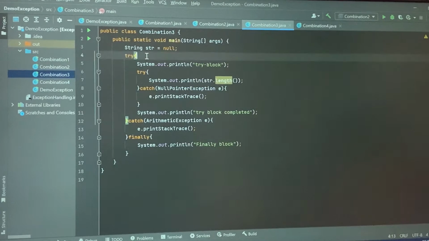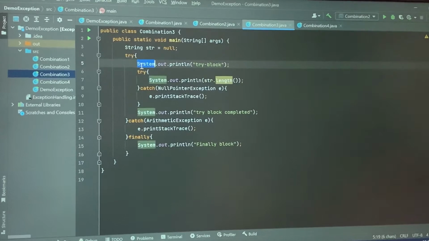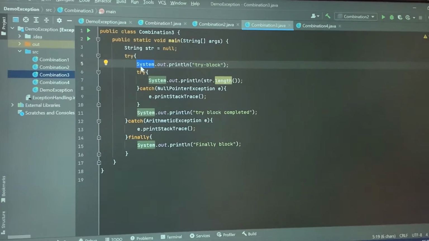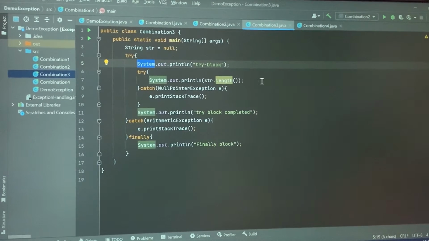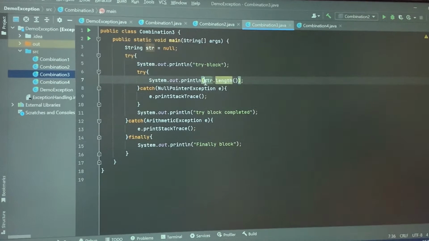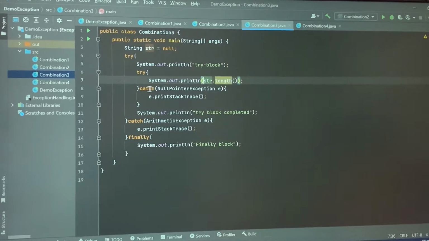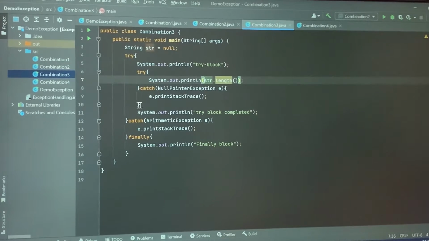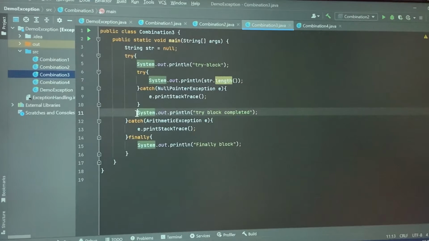So if I understand this program, there is one string, there is one line in the main try block, then there is another line which we are operating on the null object. Since it is going to give the null pointer exception, we have caught it in the catch block. After that, there is one more line. After that, this catch belongs to this try block, and then the finally block.